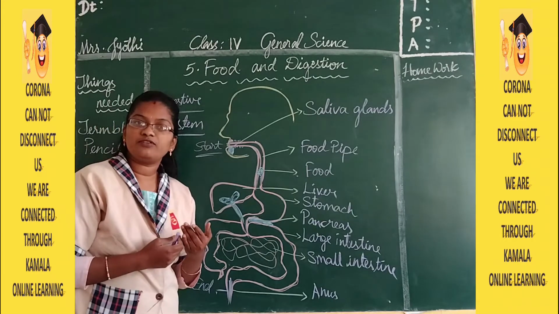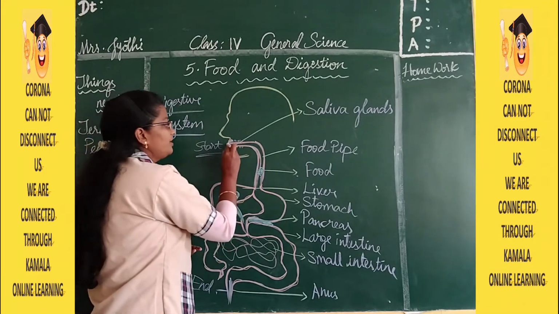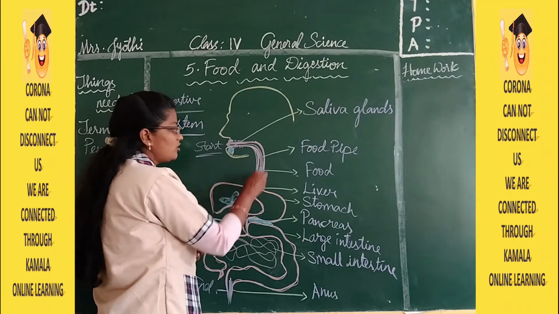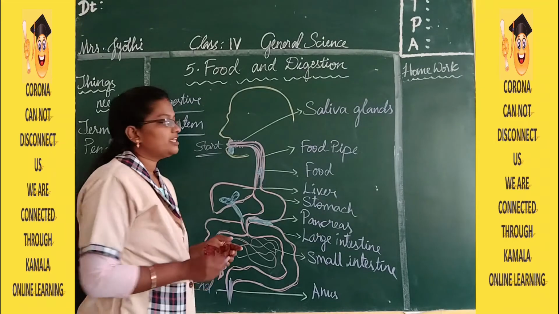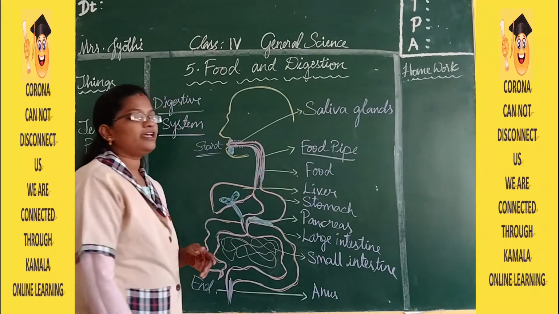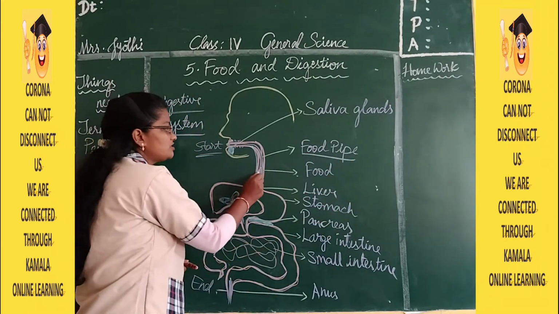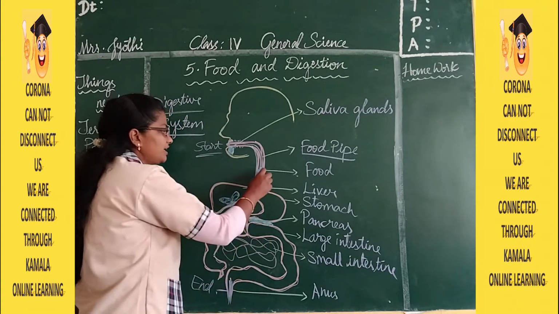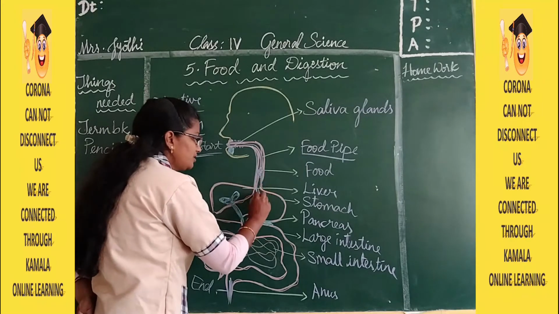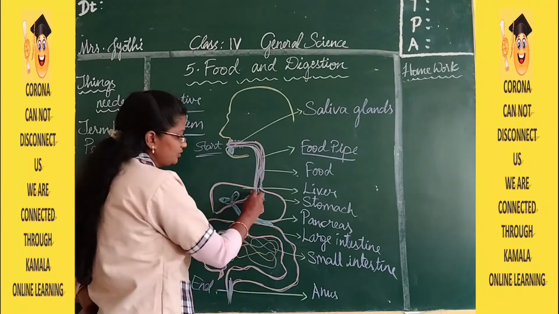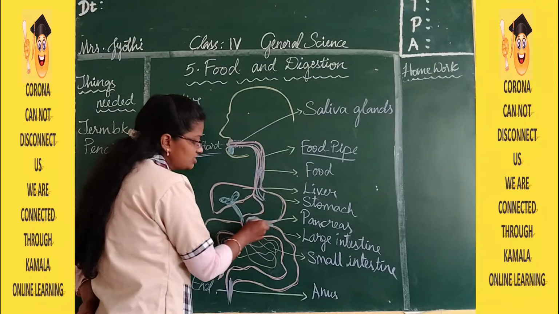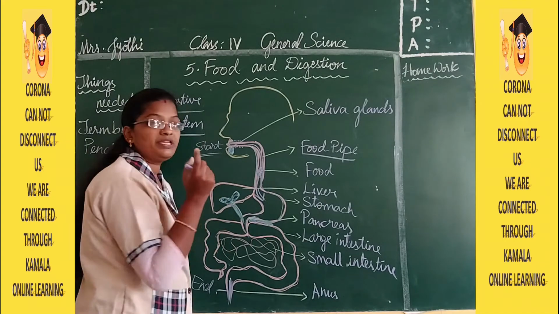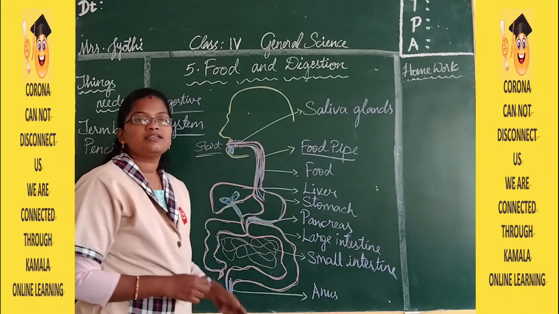What happens to the food which you swallowed? From here the food enters like this into the food pipe. This long tube-like structure is called the food pipe. This is the food which you are swallowing now. Then later it enters into the stomach. This bean shape, like a coffee bean or a soya bean, is called the stomach.